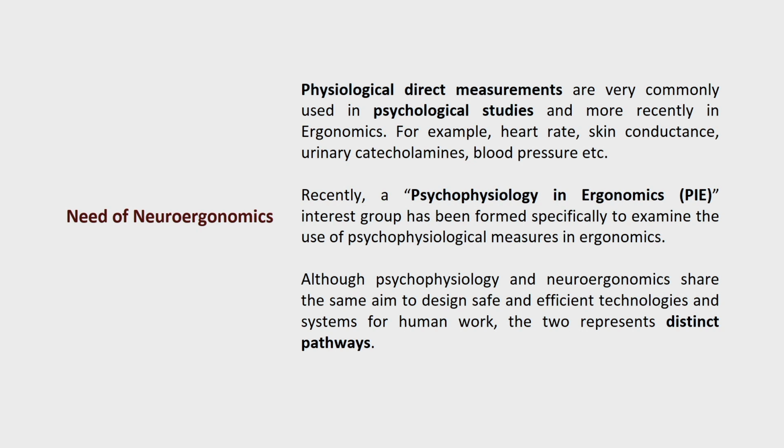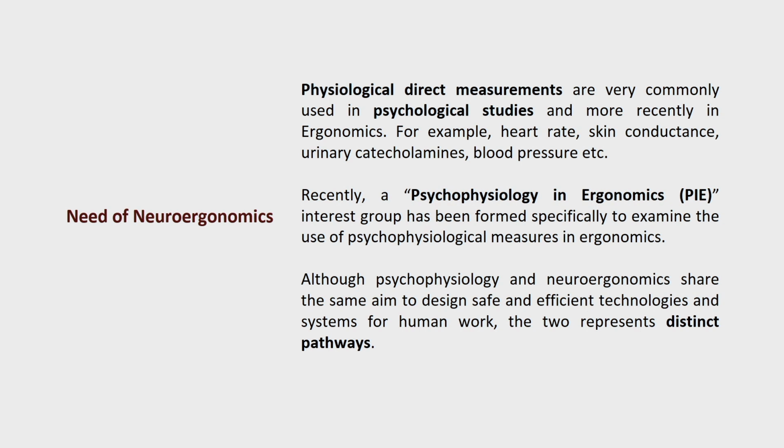Now let us understand where the difference is between psychophysiology and neuroergonomics, because terminology-wise it looks very similar, right? But these are not really the same. So what is the difference?